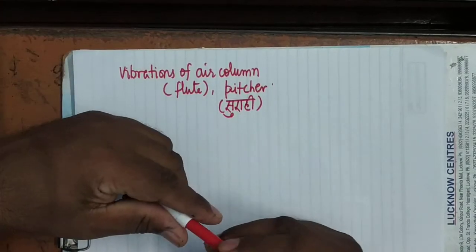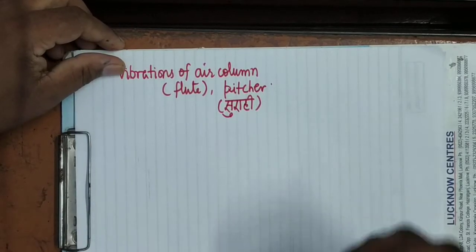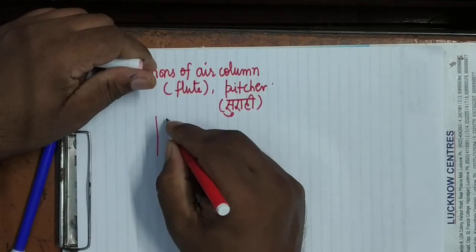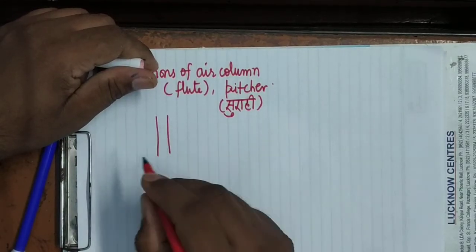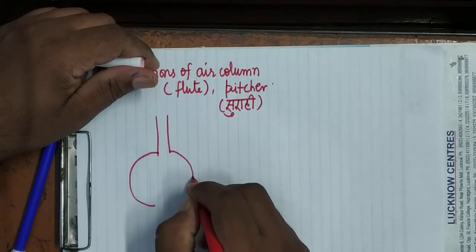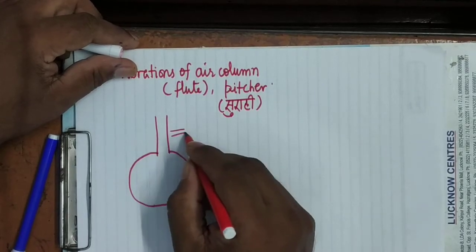Now vibrations of air column. As you have noticed, when the surahi is about to fill, the surahi has this shape. It is just like a round bottom flask, like this. This is the neck of that surahi.